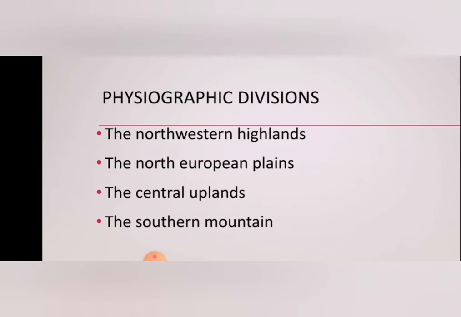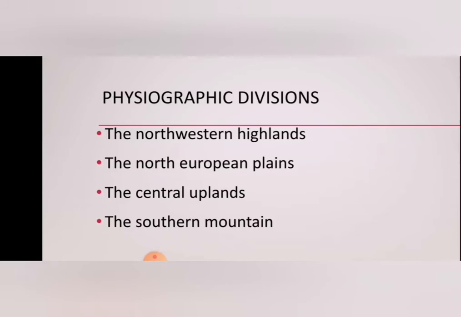The southern mountains are also known as the Alpine mountain system. They include several mountains, the Sierra Morena in Spain, as well as the Pyrenees, which form the boundary between France and Spain.